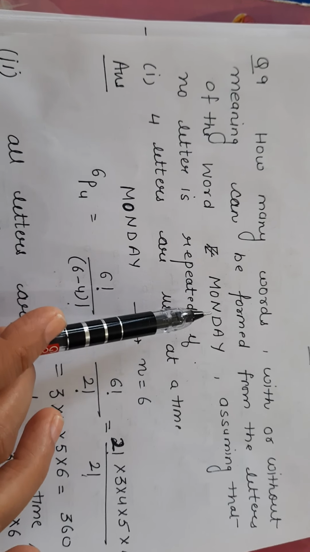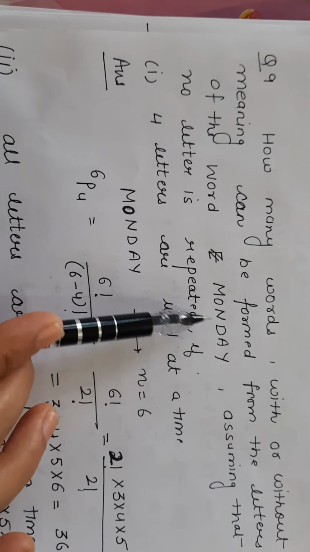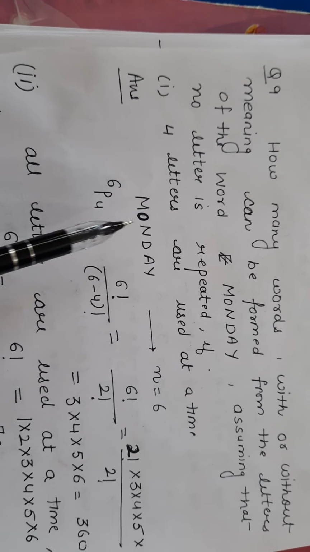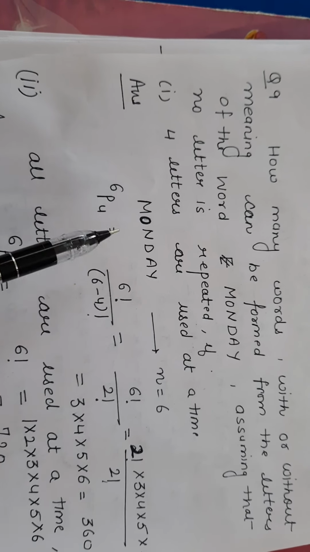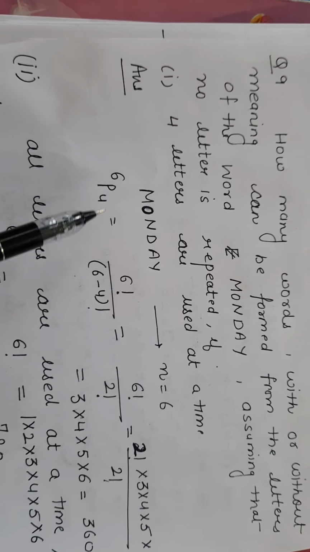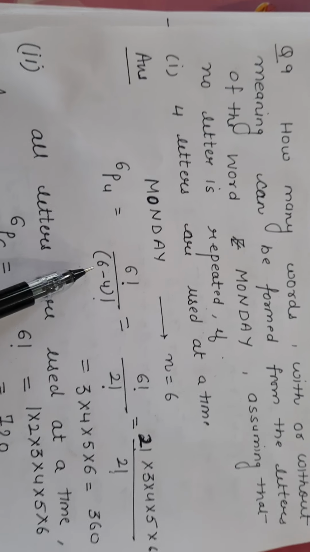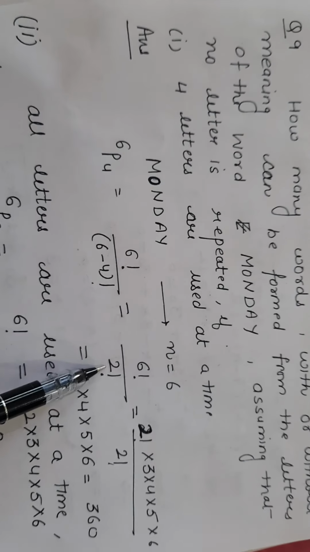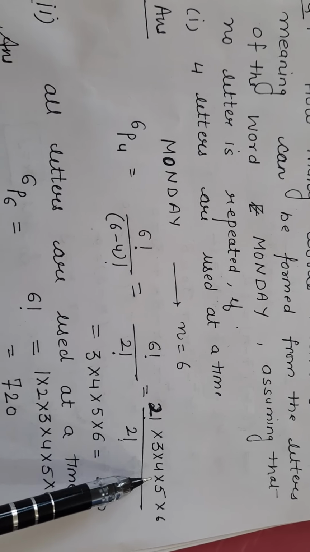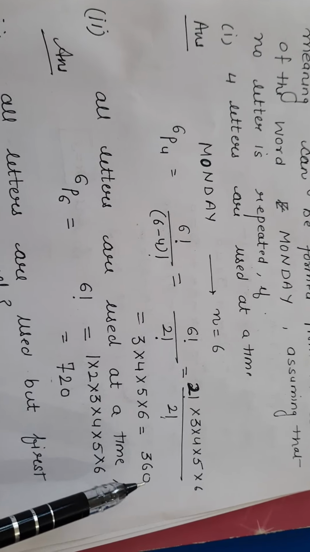First you count the number of letters. MONDAY, total letters are 6. Again you can check no letter is repeated. Now for the first part we have to use 4 letters at a time. That means out of 6 you have to choose 4 because you have to form a 4 letter word. So this is 6P4. 6 factorial divided by (6 minus 4) factorial. This is 2 factorial. Now again you can write 6 factorial as 2 factorial into 3 into 4 into 5 into 6. So on multiplication your answer is 360.